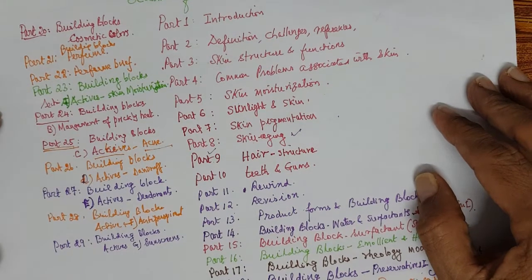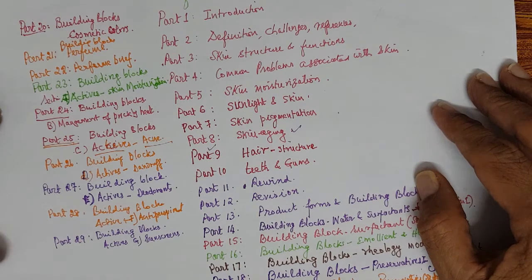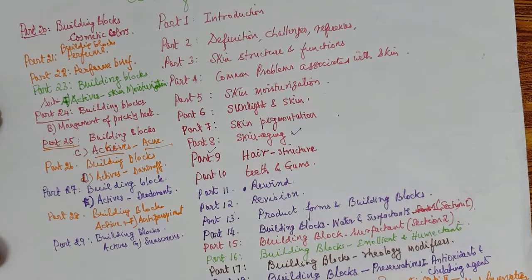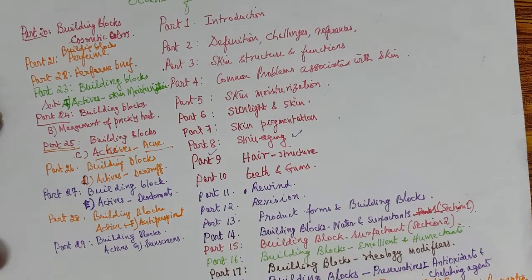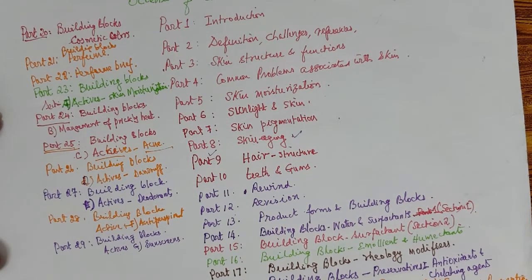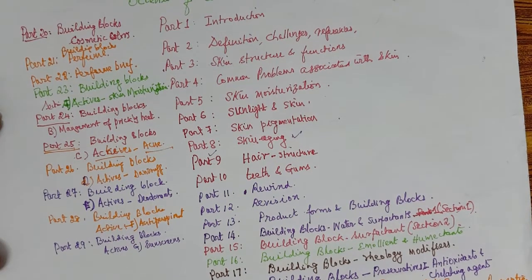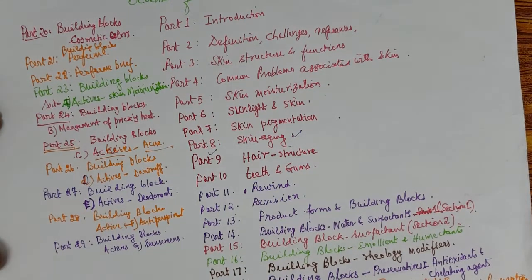Today in part 29 we will be discussing building blocks, actives. We have discussed actives for skin moisturization, prickly heat, acne, dandruff, deodorants, antiperspirants, and now sunscreens.